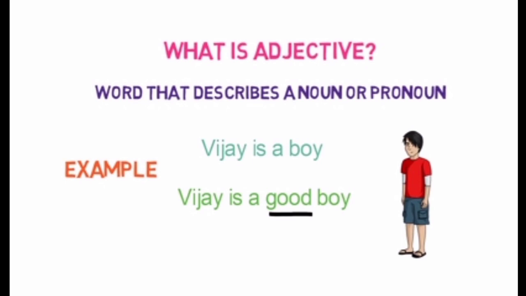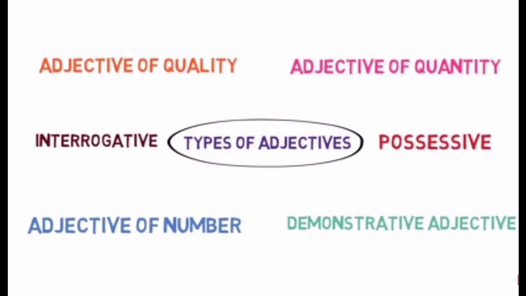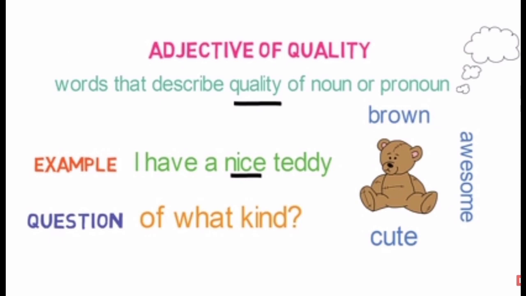Now let's look into different types of adjectives. Adjectives are divided into 6 types. They are adjective of quality, adjective of quantity, adjective of numbers, demonstrative adjective, interrogative adjective, and possessive adjective. Let's see all the types one by one.